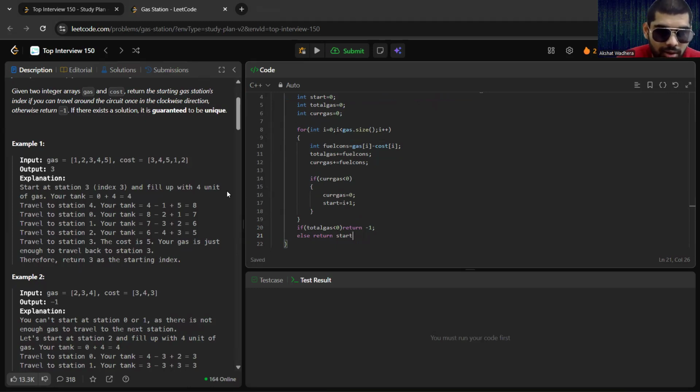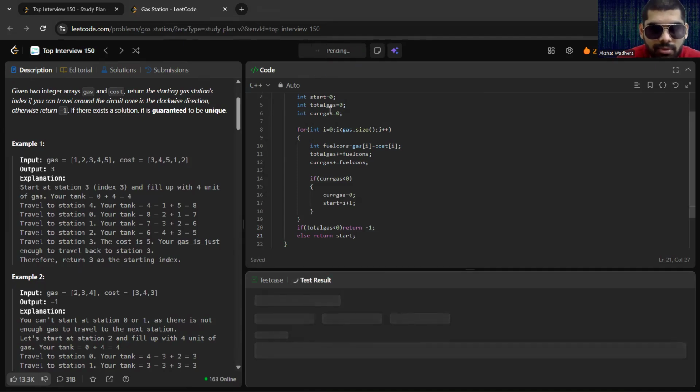If we start from that index, it is bound to give us a correct answer. So return start. Let's see if it is working fine.